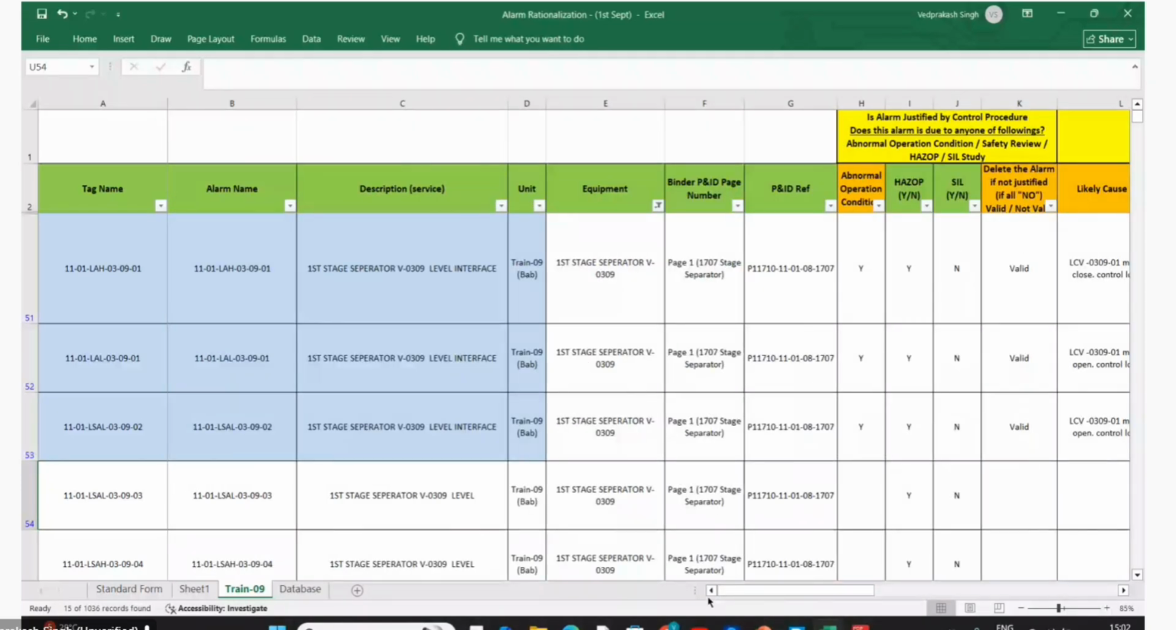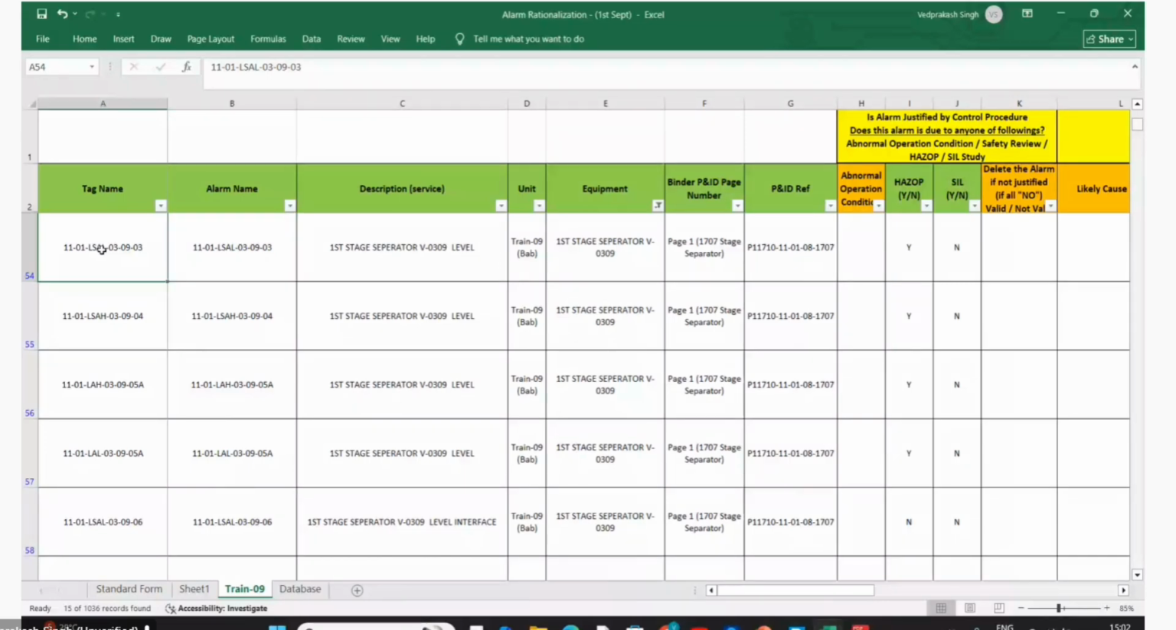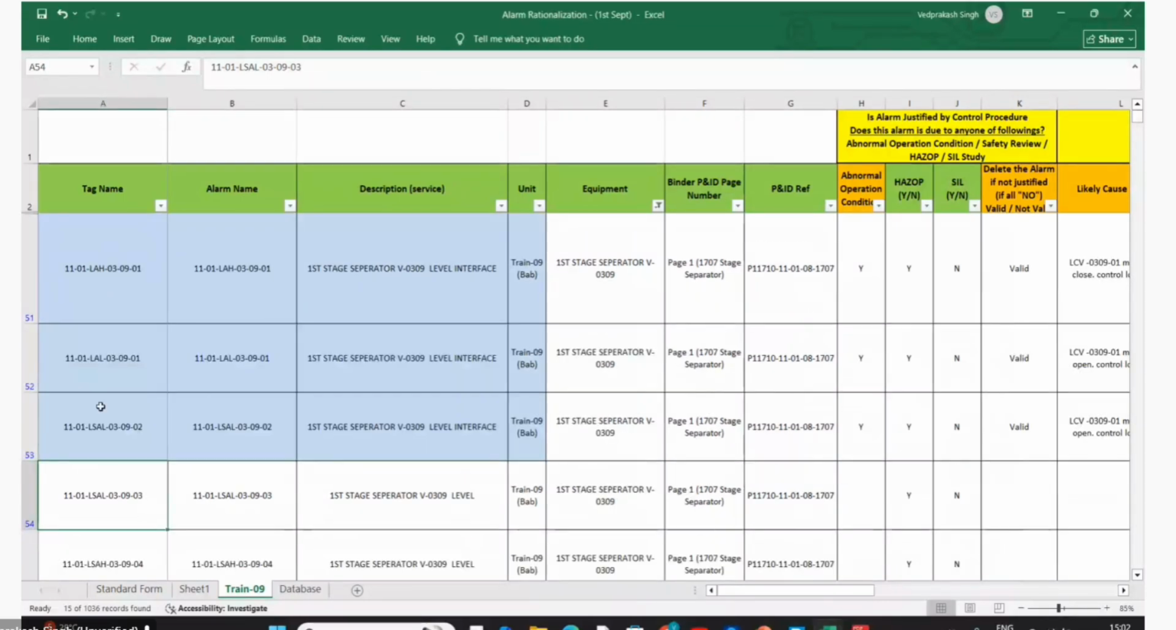So Gurumurthy and Gurpreet, you are there, right? Safety, yeah. Okay, guys. So now we are going for this LSAL 30903. Is it the same 2, 3, and 6?